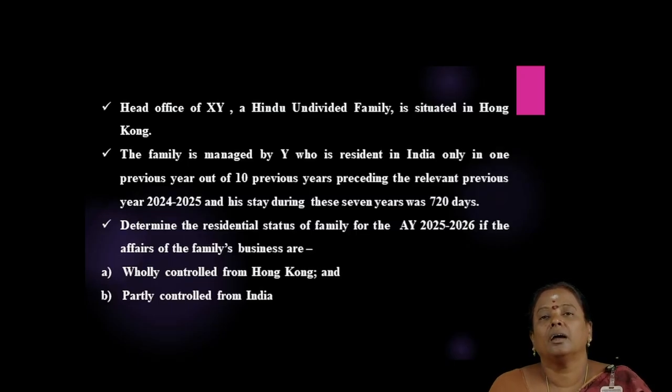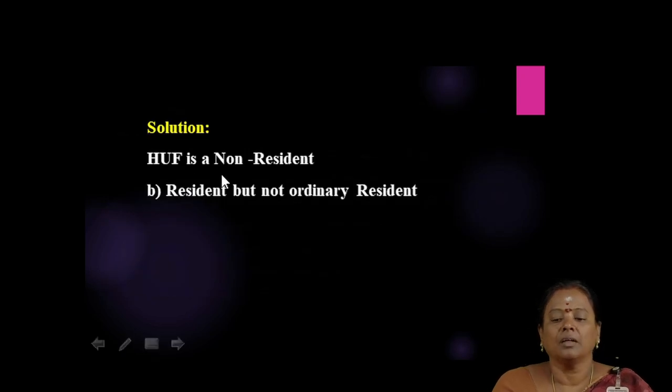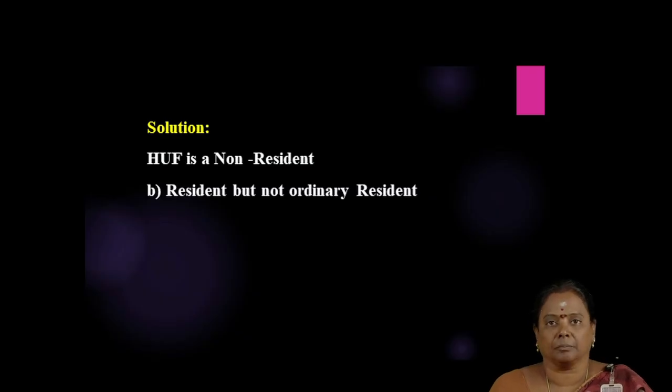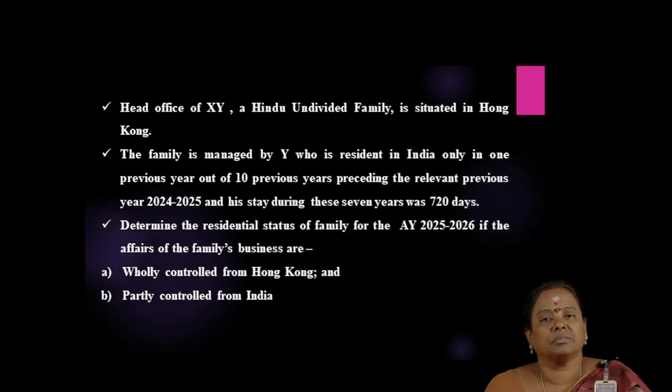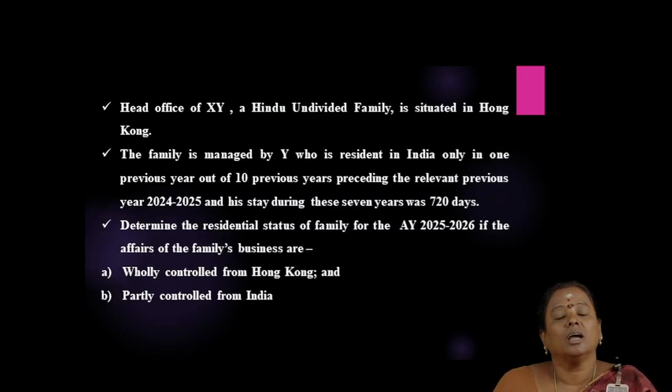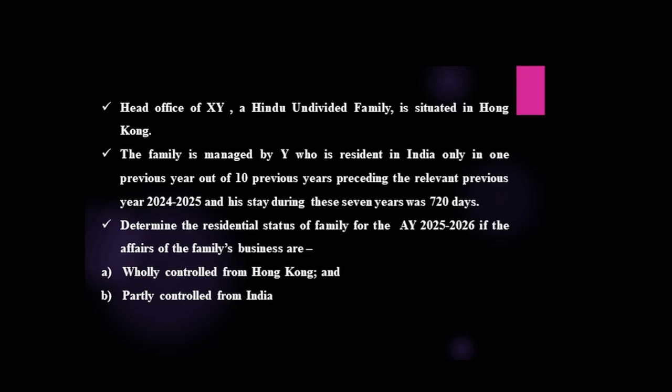So, the HUF did not satisfy the condition, that is, the control and management of the business in India. Hence, for the first situation, the HUF is a non-resident HUF for the assessment year. And in the second situation, for the same case, the control and management of the Hindu undivided family is partly controlled from India. Partly controlled from India means part of the control and management is from India and part of its affairs is controlled from Hong Kong.